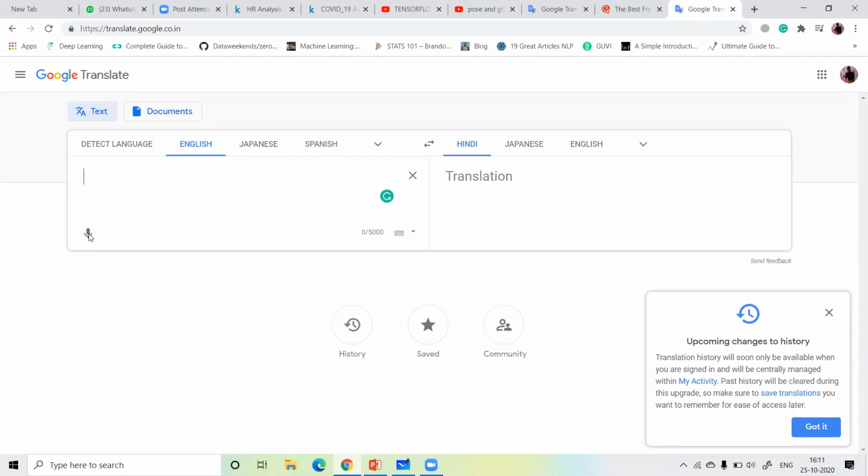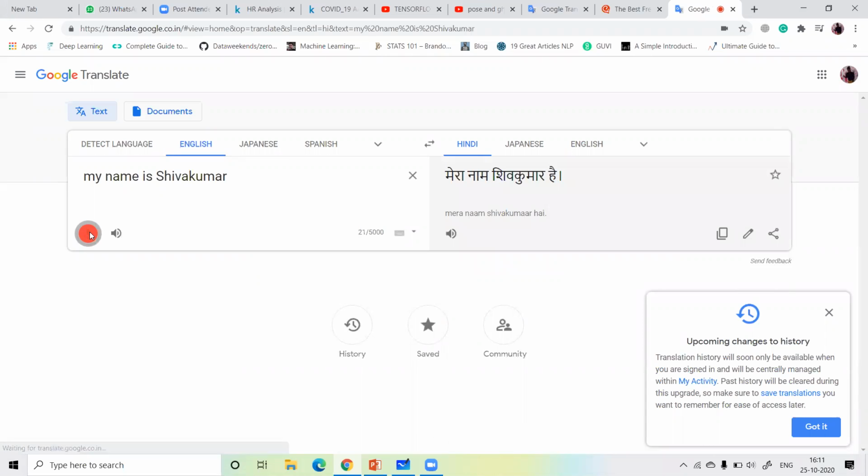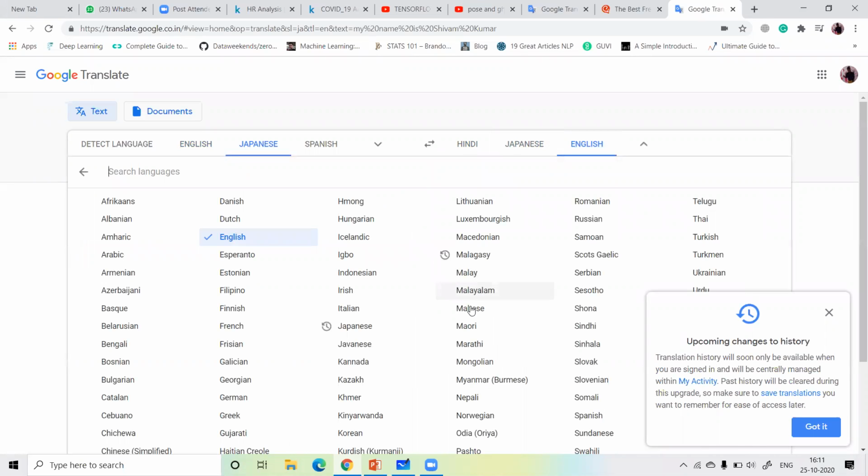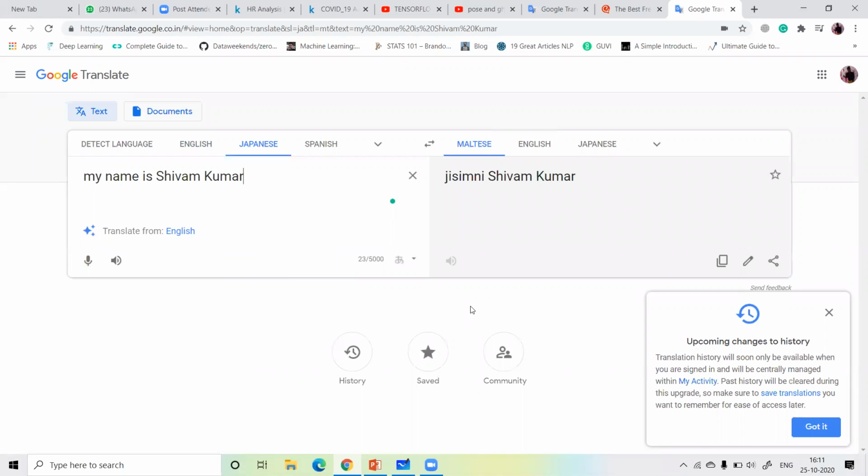So I just open it. My name is Sivan Kumar. When I say my name is Sivan Kumar, it changes our speech from the English language to the Hindi language or any other language, like Japanese, or English to English, or any other language. So in the backend of Google Translator, there is lots of artificial intelligence and NLP work.